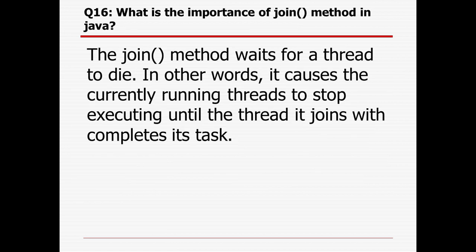What is the importance of the join method in Java? The join method waits for the threads to die. That is the basic importance. In other words, it causes the currently running thread to stop executing until the thread it joins with completes its task.